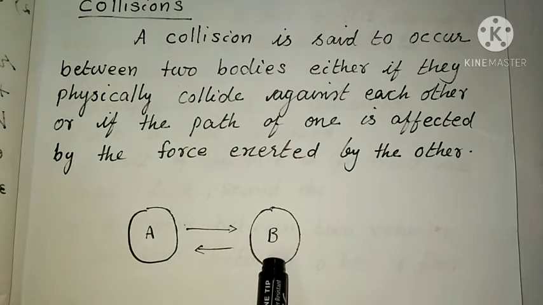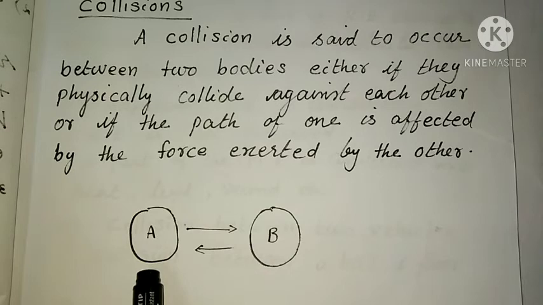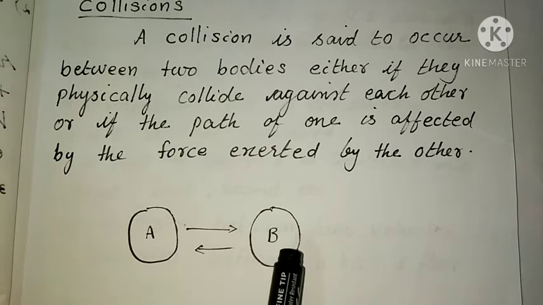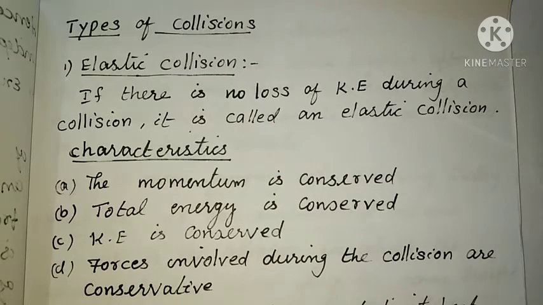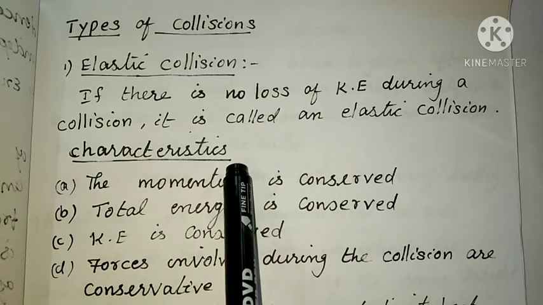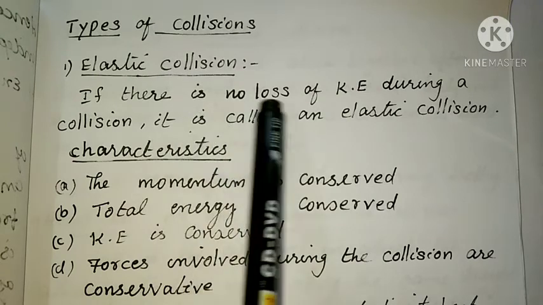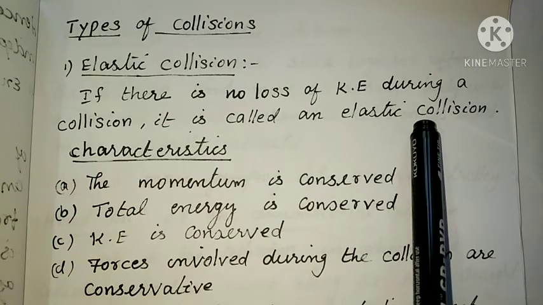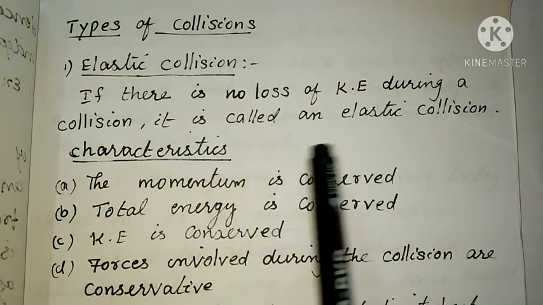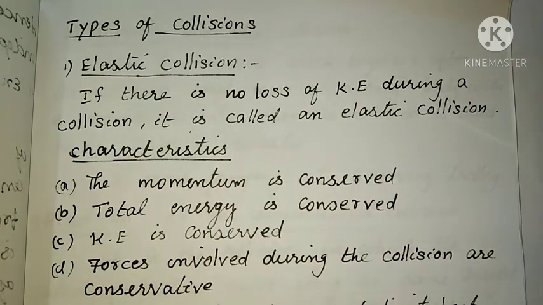Otherwise, if the path of B is affected by the force of A, then it is also a collision. Or if the path of A is affected by the force of B, then also we can say that it is a collision. There are different types of collisions. Elastic collision: if there is no loss of kinetic energy during a collision, then it is called an elastic collision.